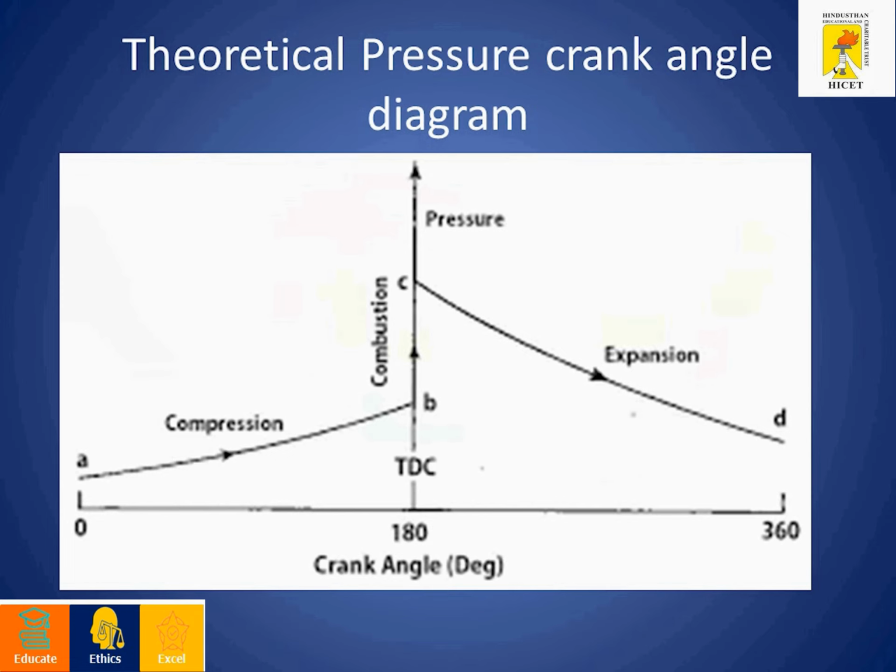In the combustion process only heat is transferred from some other external source. There is no fuel, and no chemical reaction taking place inside the engine cylinder. The third process, due to the heat transfer, the expansion process or the power process, will be carried out. That is the third step in the PV diagram. On the y-axis we have cylinder pressure and on the x-axis we have crank angle.